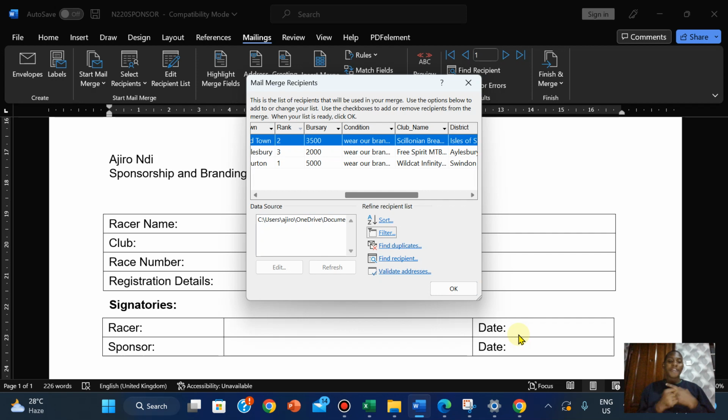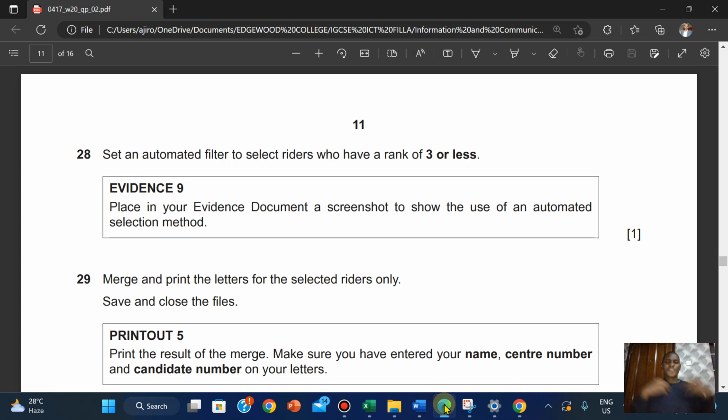So this is one of the errors that you're probably going to make if you don't really understand the question. But when you make those mistakes, you have to come to the realization that the maximum you should print in a PDF should be 3 pages. So if it's more than that, you have to go back, try to understand the question again, and look at it in a different way to know which field they're talking about. They say select riders. I was looking for riders. I didn't see riders. I had to look for rank, because when I checked the field of riders, obviously they had more than the required number. Definitely, it could not be that. Although they don't have a rider field, they have a rider number, and I had to look for a field that had that, which was rank.